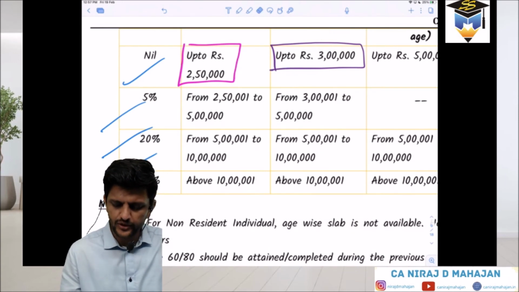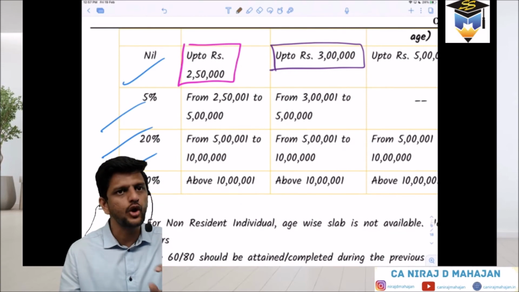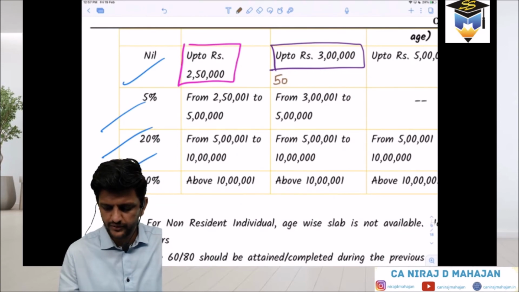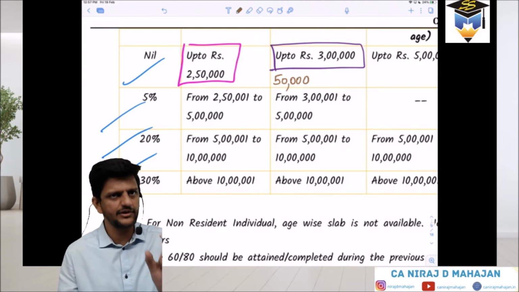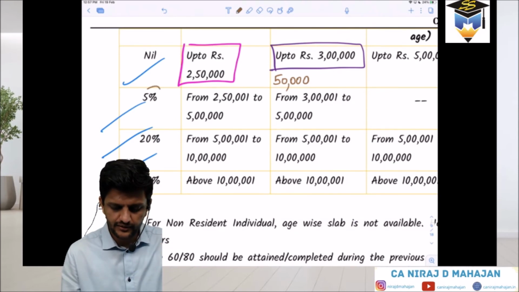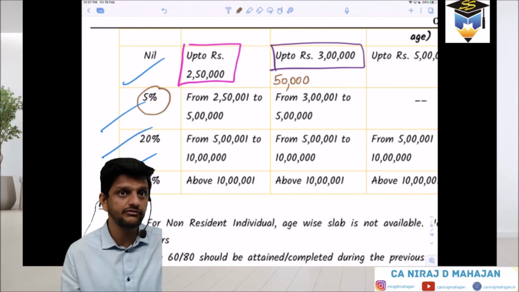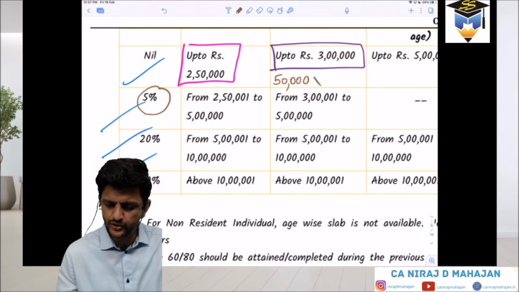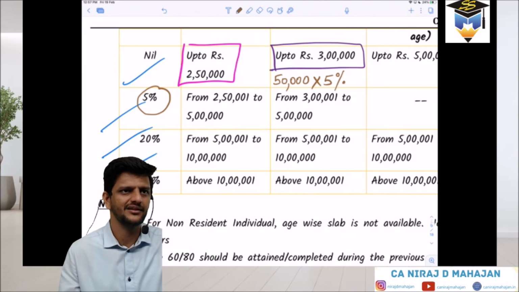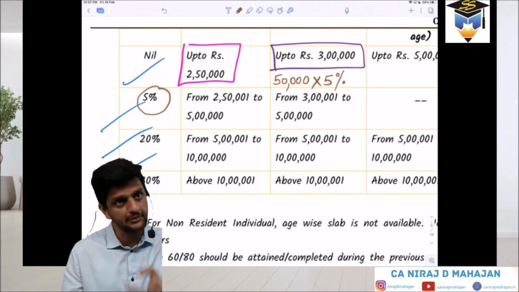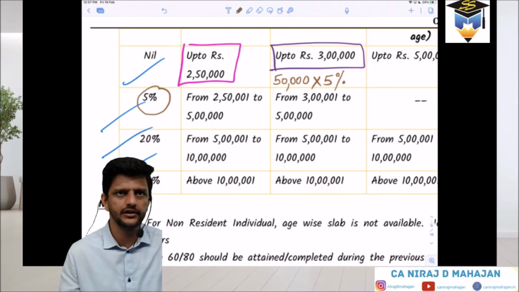If I have to calculate the benefit they are getting, it is on the income of 50,000. The same income of 50,000 is taxed at 5% for a normal citizen. So 50,000 into 5% is 2,500 rupees. That is the benefit they got. Understood here? The impact or the benefit. Clear till here? Got it?